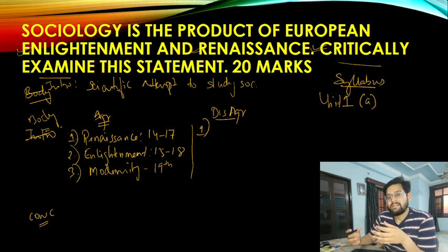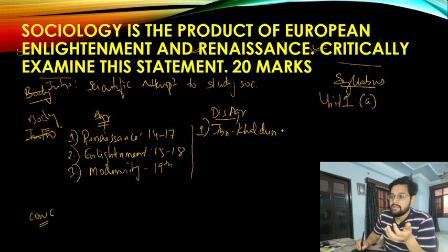He made a sincere attempt in the medieval times in the Arab world to study society in a scientific manner. So I can write that there have been some contributions in sociology even beyond the European influence, such as Ibn Khaldun. He has written a book called Muqaddimah. So I can write Ibn Khaldun's contribution in Muqaddimah.